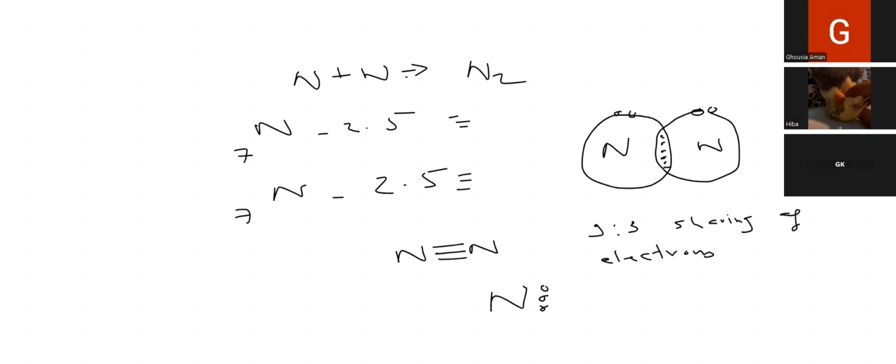Covalent bond can happen between two different elements, right? We have not started it yet. First finish it, then I'll explain it to you.